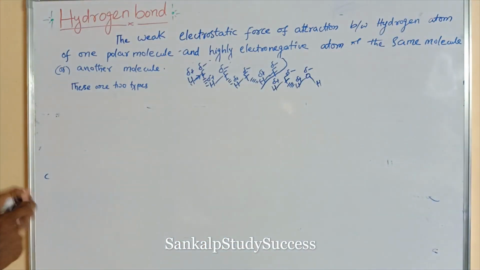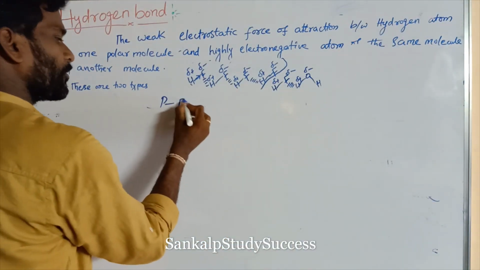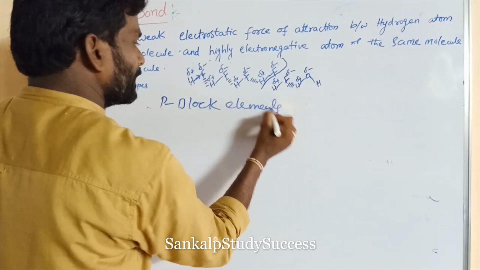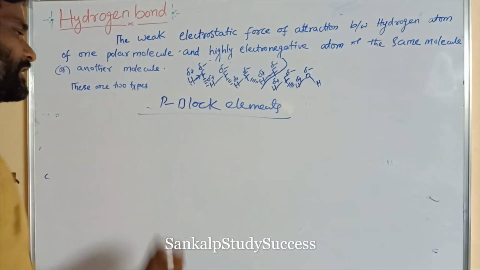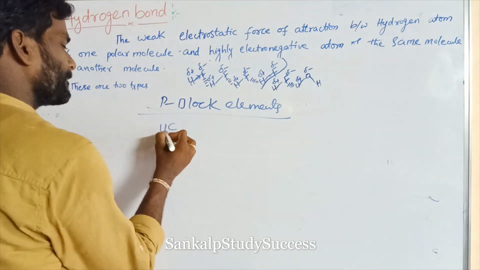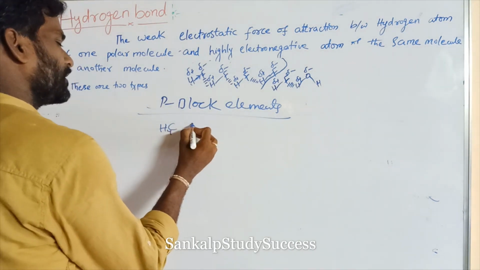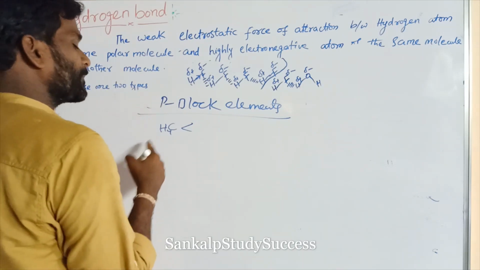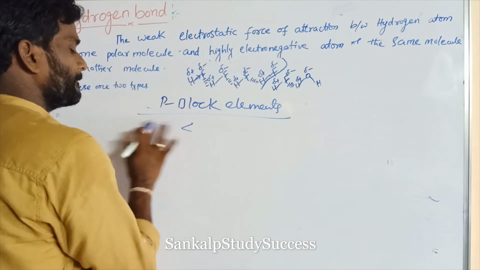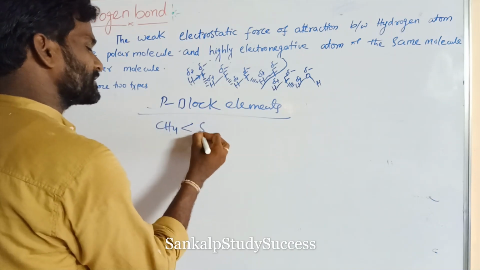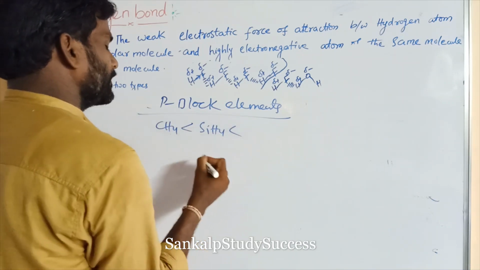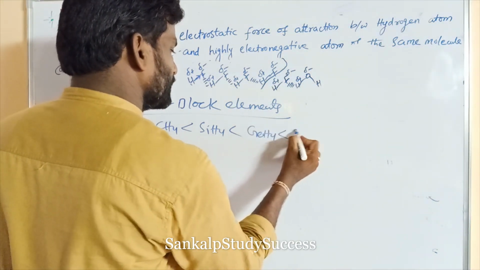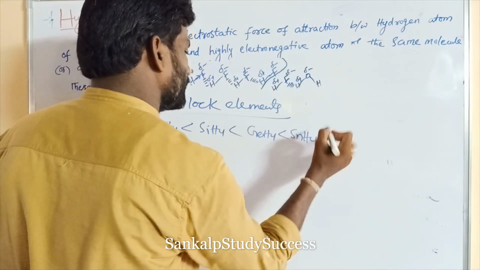Now let's explain hydrogen bonding in p block elements. In p block elements, we can take group 14 hydrides: CH4 methane, SiH4, GeH4, SnH4.